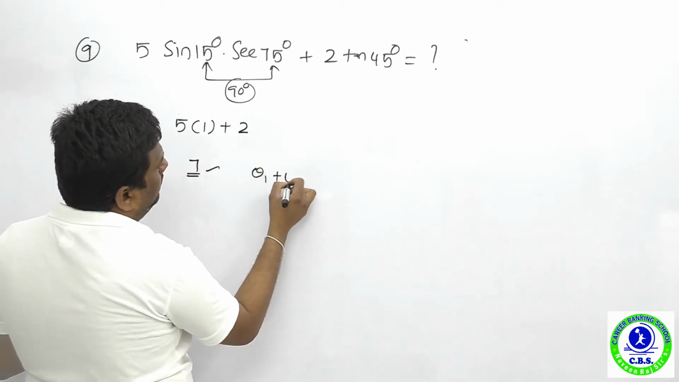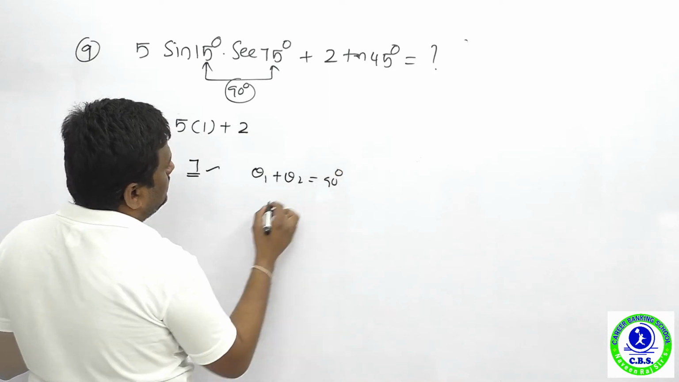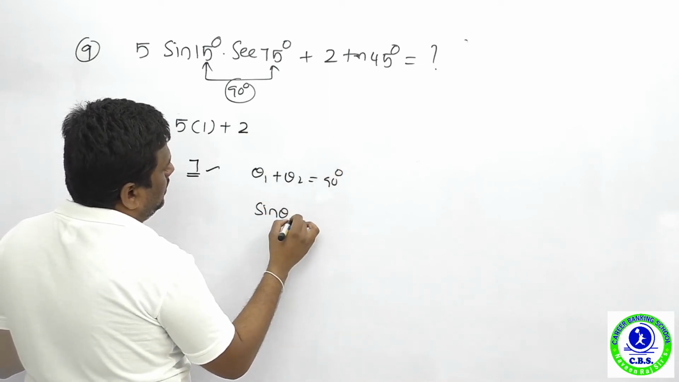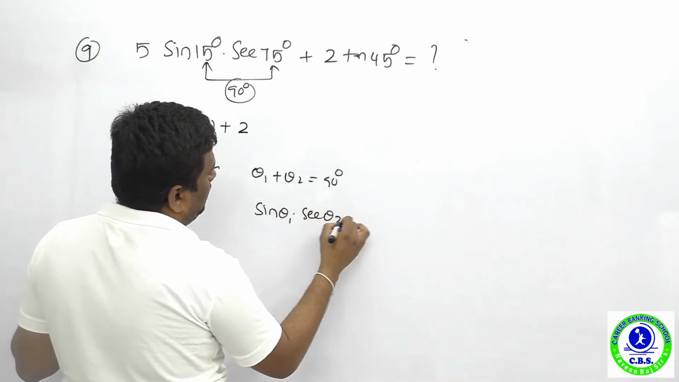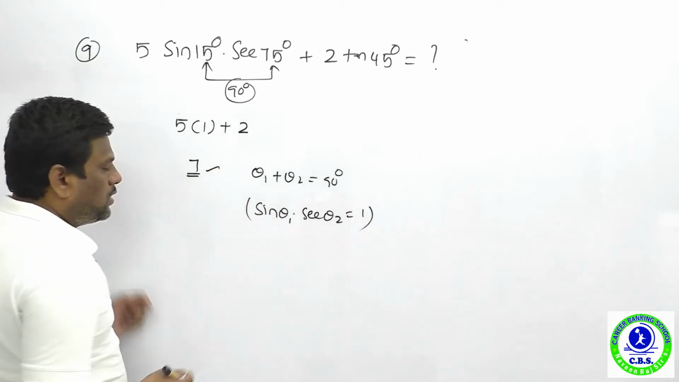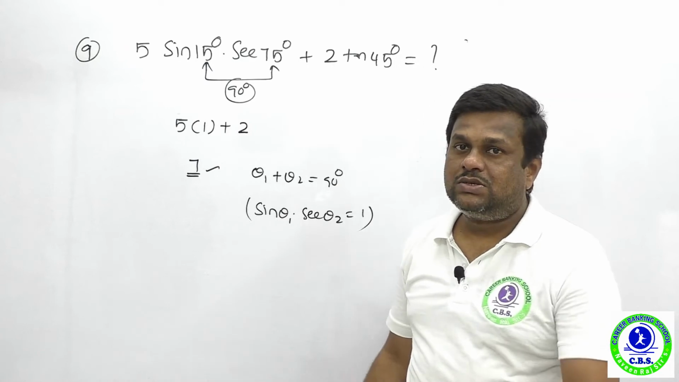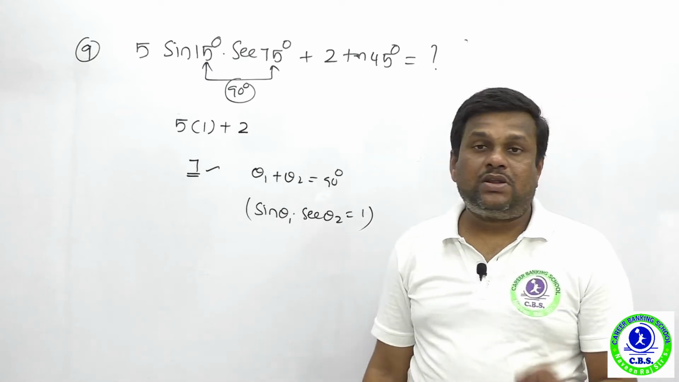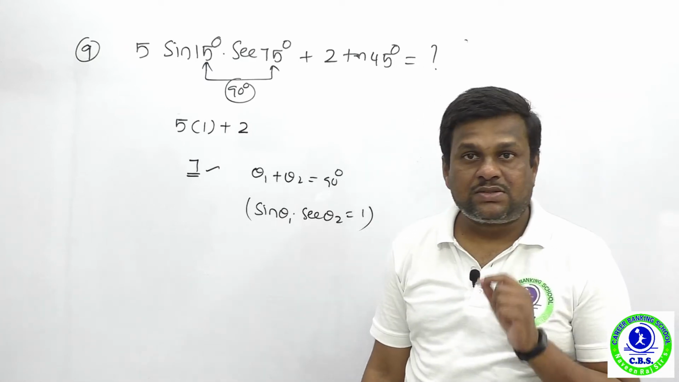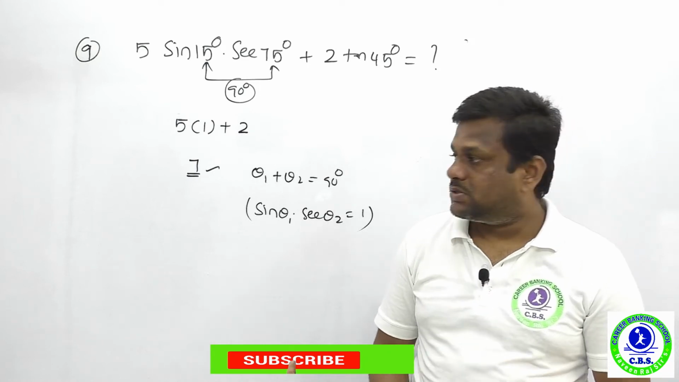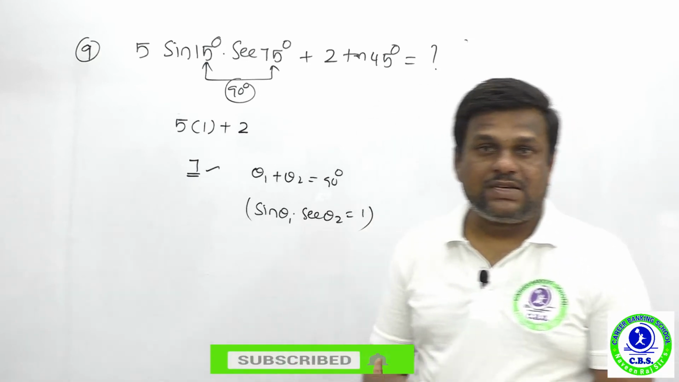If theta 1 plus theta 2 are complementary angles, then sine theta 1 into secant theta 2 is equal to how much? It is 1. So don't try to find out the exact values. You can get the answer 7. I'm going to provide some important topics on trigonometry soon also. So what is the right answer? 7 is the right answer.